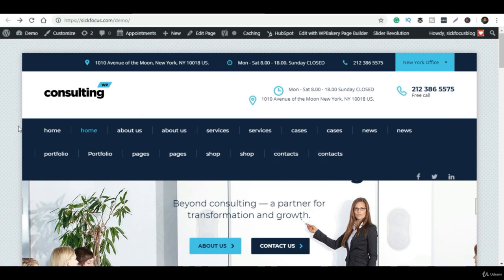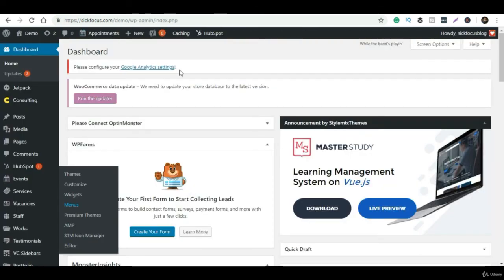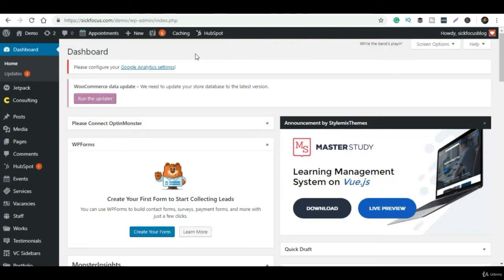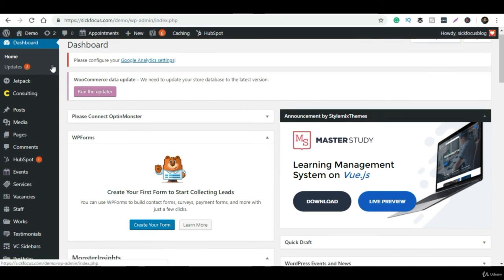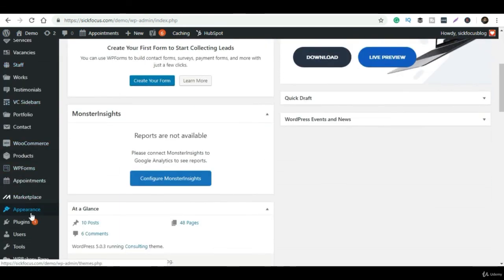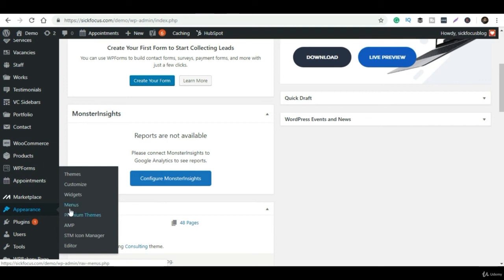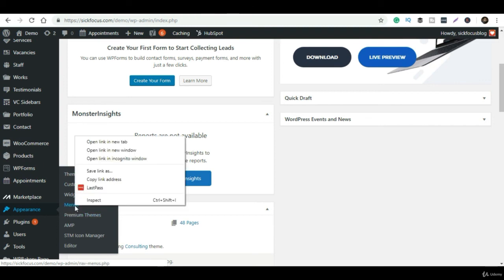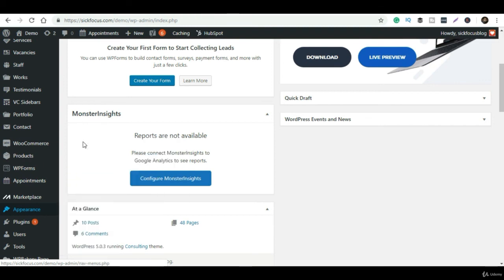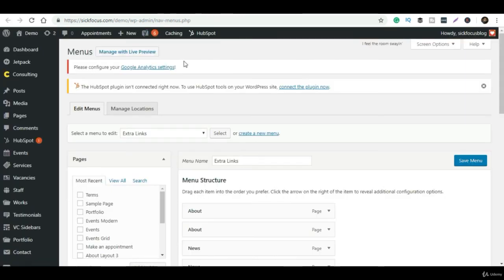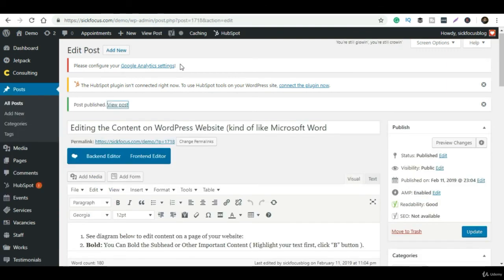We have to go to the dashboard, and after going to the dashboard we have to go to Appearance. This is Appearance. Then we have to go to Menus. There are mainly two menus, though it depends upon the template and might vary. One is the header menu, which you can see in the top section. This is the header menu, and the menu that is below is the bottom one, that is the footer.